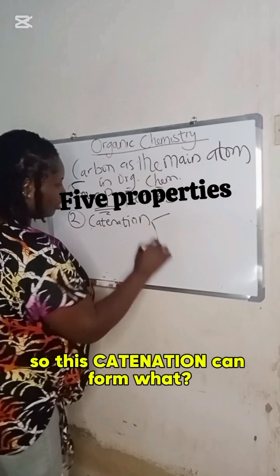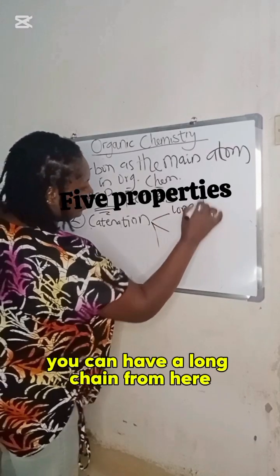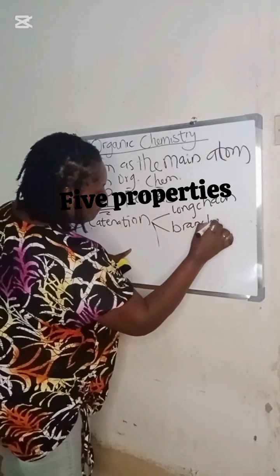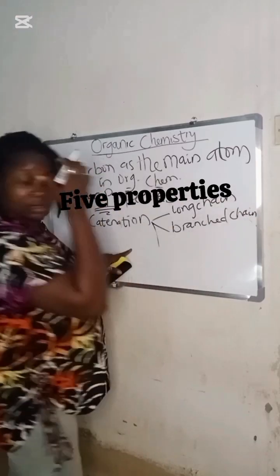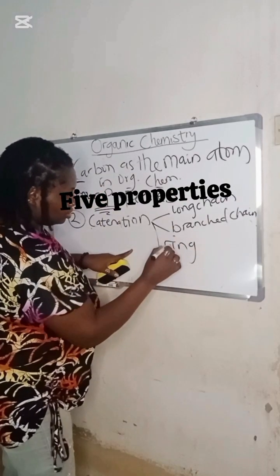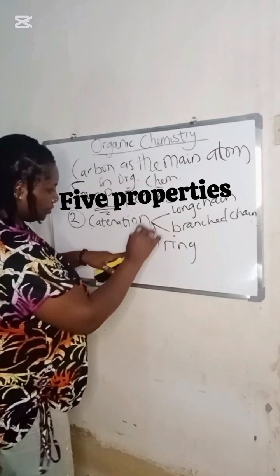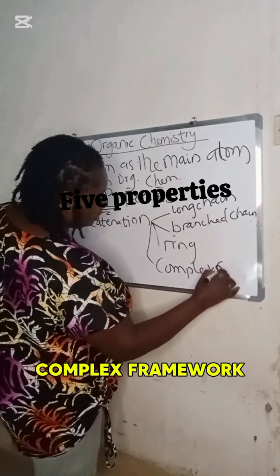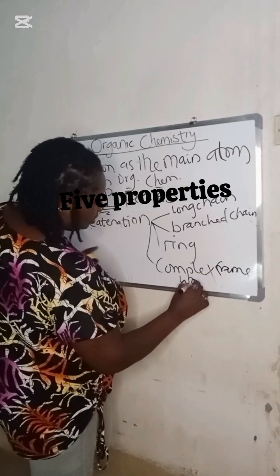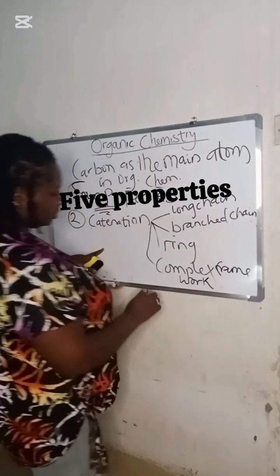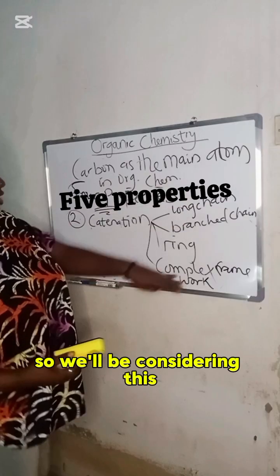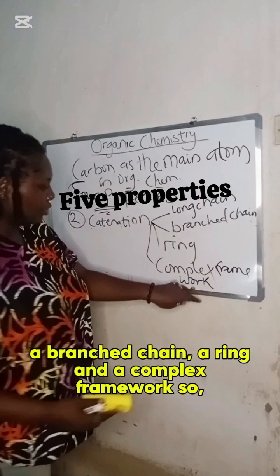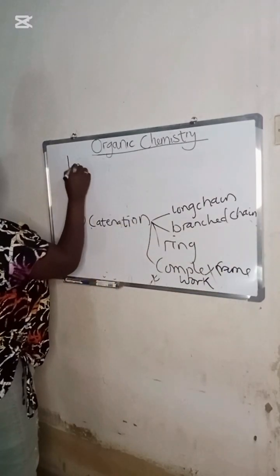So this catenation can form what? You can have a long chain, a branch chain, a ring, and a complex framework. So we'll be considering this. Catenation can form a long chain, a branch chain, a ring, and a complex framework.